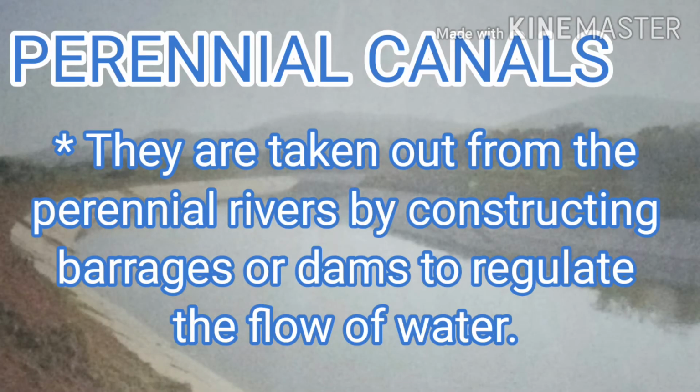Next is perennial canals. These canals are taken out from the perennial rivers by constructing barrages or dams. Thus, we can regulate the flow of water. As they are taken out from a perennial water resource, they can irrigate a large area and they are able to supply water throughout the year.